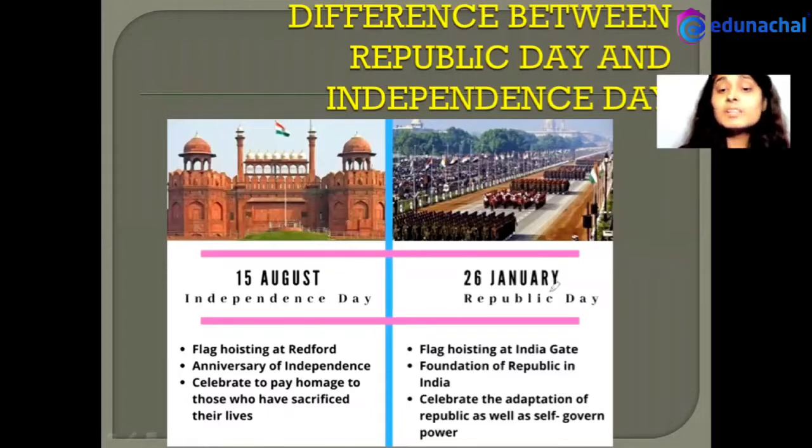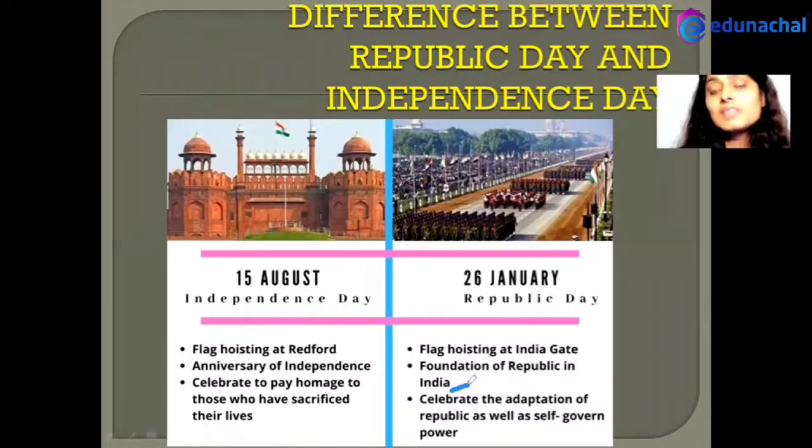But Republic Day is celebrated on 26th of January, which is I think 2 years of India being a republic country. On Independence Day, flag hoisting takes place at Red Fort. On Republic Day, flag hoisting takes place at India Gate.